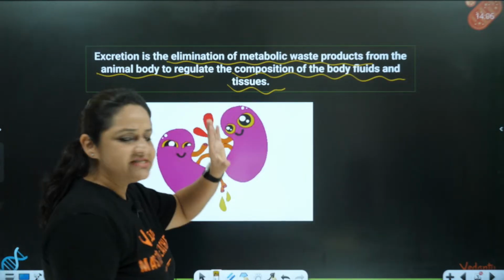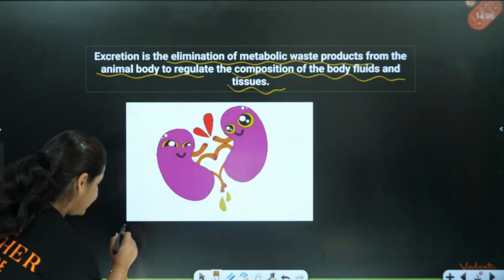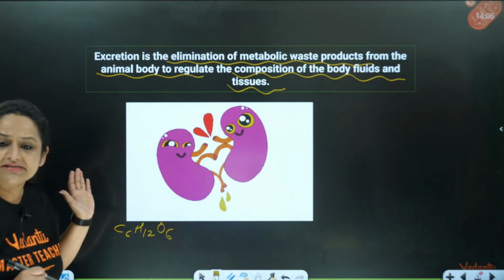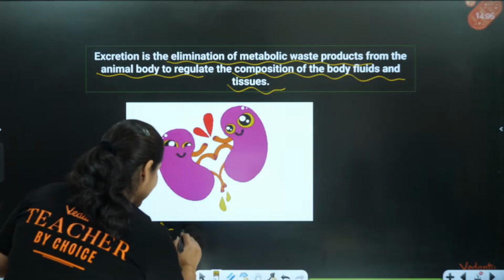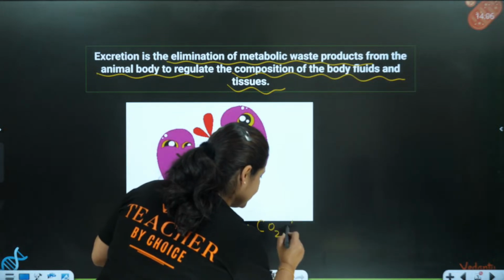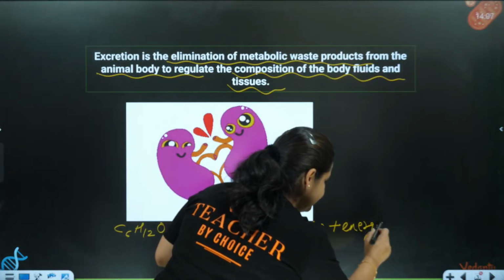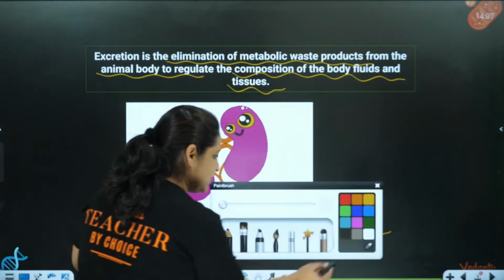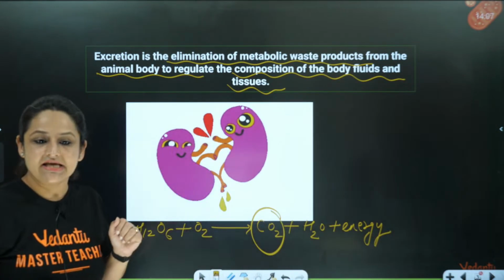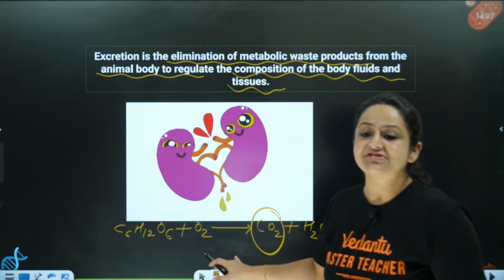Let me give you a simple example. Everyone remembers this reaction that I'm trying to write here: C6H12O6. You know what this is? This is glucose, correct? And you oxidize glucose. What do you get as a product? You get CO2 plus water, and we are doing this reaction for energy formation. So the carbon dioxide that is produced in this case is considered a waste material.